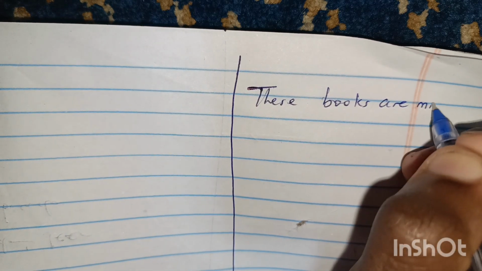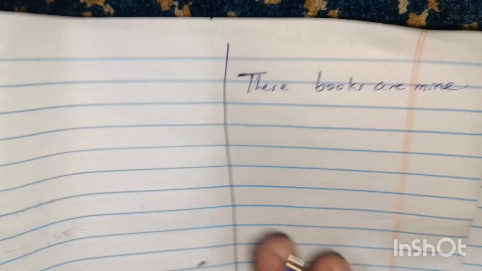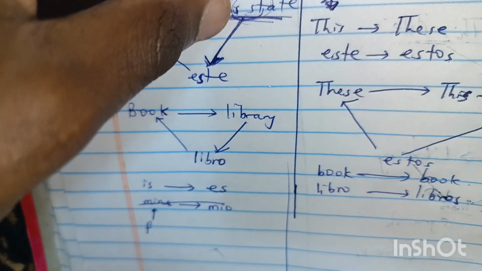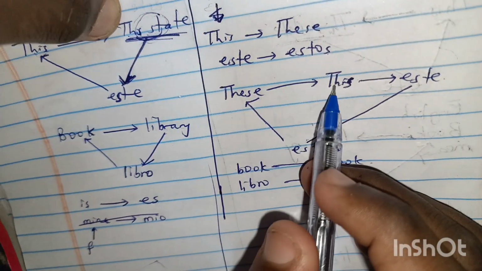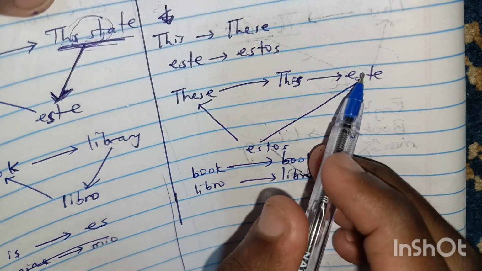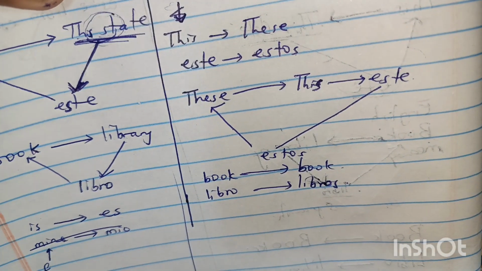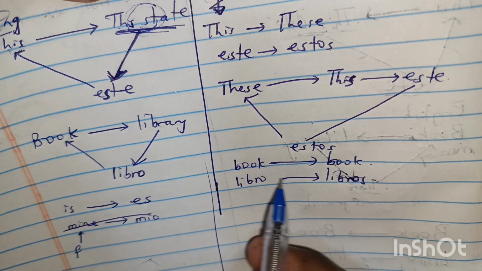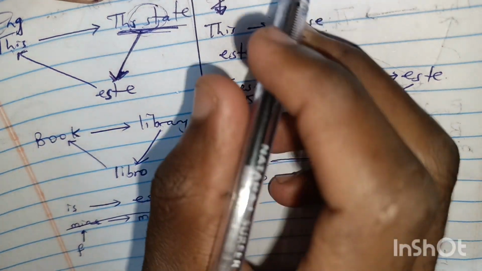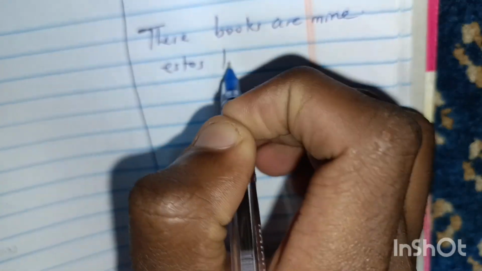mine. These, as we have said from the link, you first remember this. This is the singular form, and after you remember este, you add s, and you get estos. Therefore, you end up with these books. You add s, as we have said. These, estos libros.